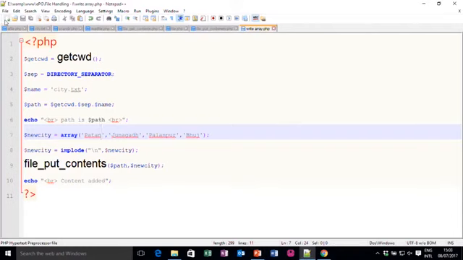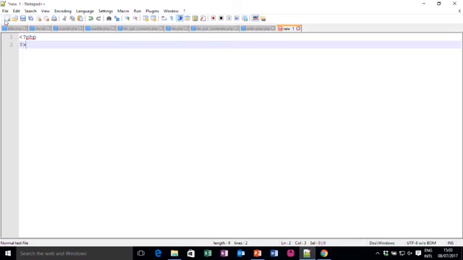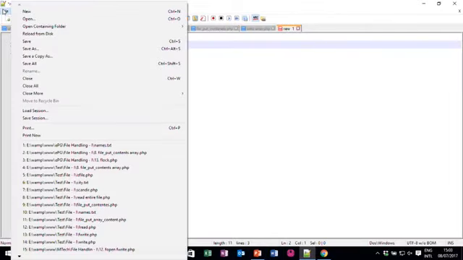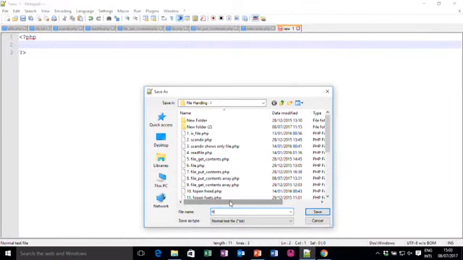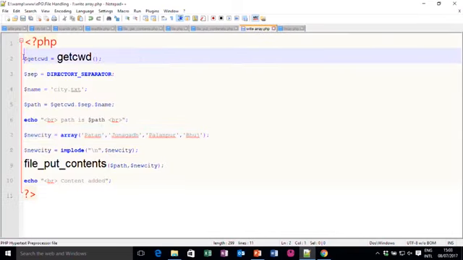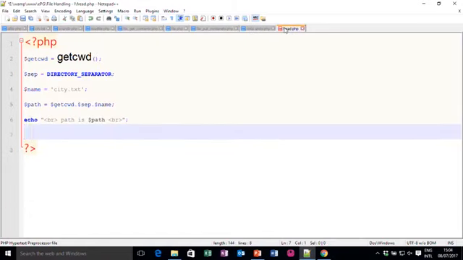I will open my PHP file and type the opening and closing tag, and I want to demonstrate the fread function. So, I will save this as fread.php. Once again, this code up to here is very similar, so I just copy and paste it: get current working directory, separator, name, and path is this.